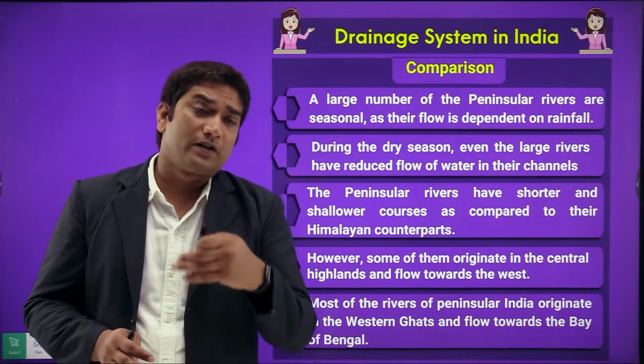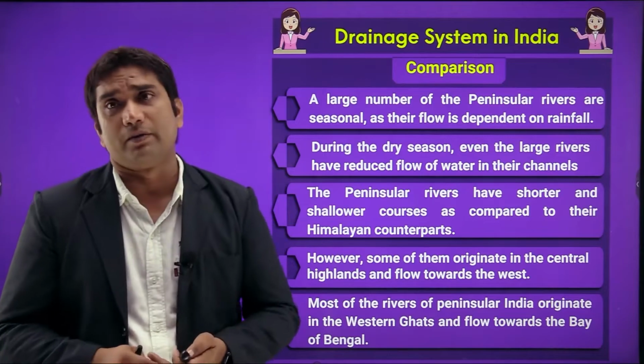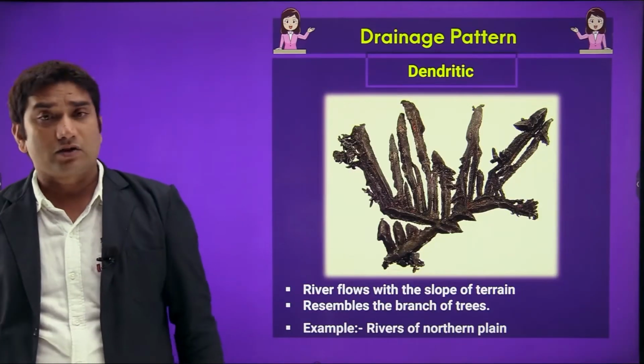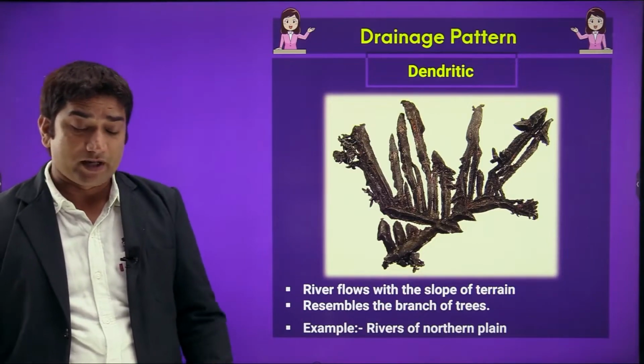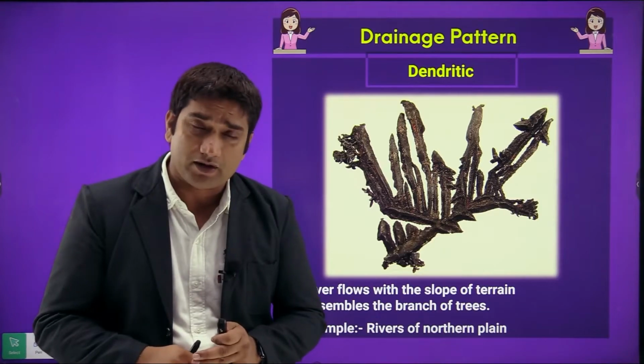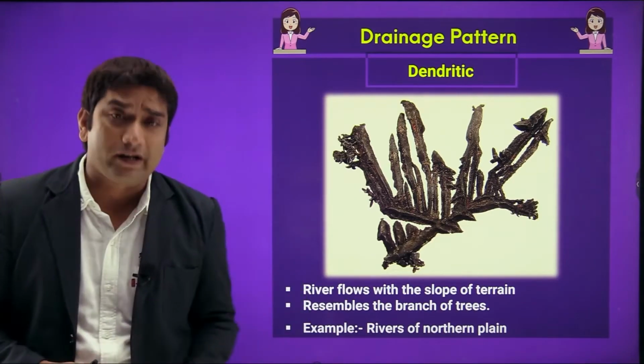So that is basically, we can say, the difference between Himalayan rivers and peninsular rivers. Now next topic, that is drainage pattern. Drainage pattern means the pattern in which your rivers flow. So basically we are having 4 drainage patterns.